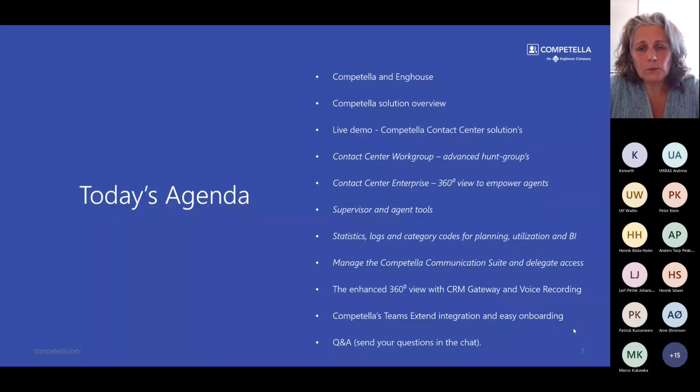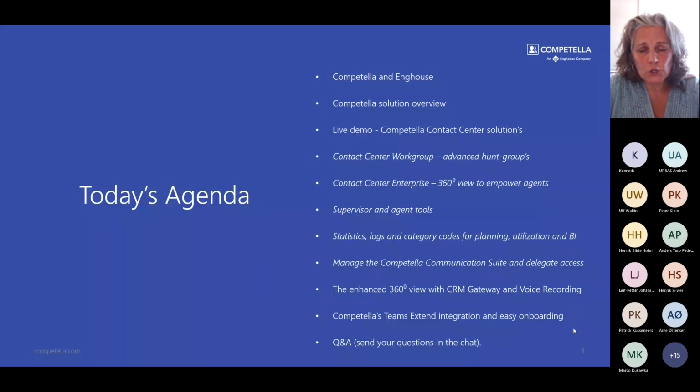That will include Contact Center Workgroup, one of the products we have, which is an advanced hunt group. He will also show you a bit about the Contact Center Enterprise, which is a 360 view to empower the agents. He will also talk about supervisor and agent tools, as well as statistics, logs, and category codes for planning, utilization, and business intelligence.